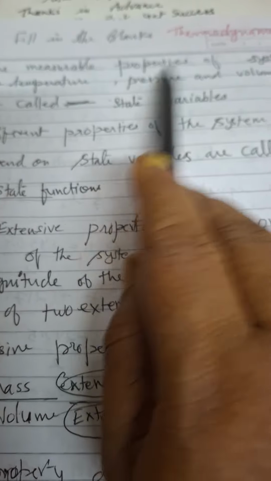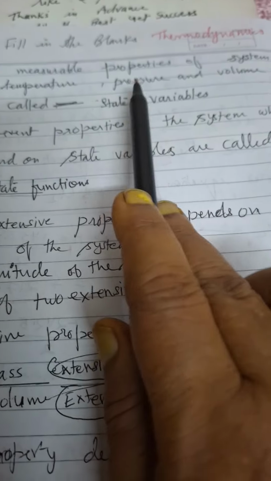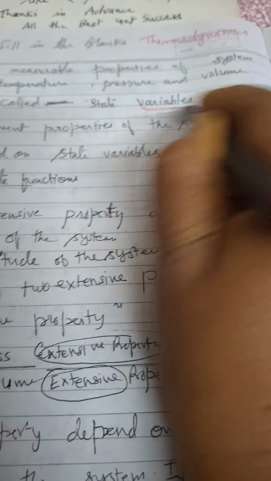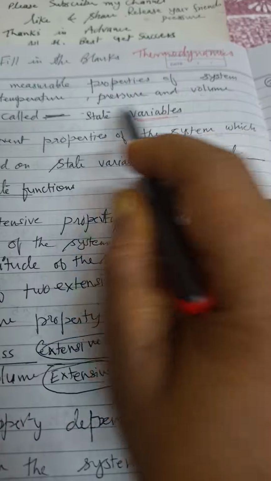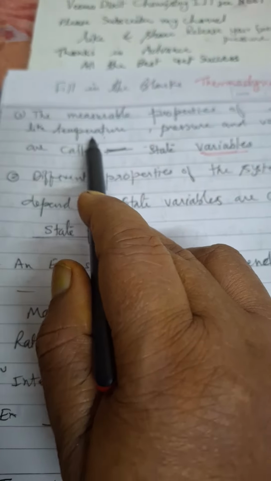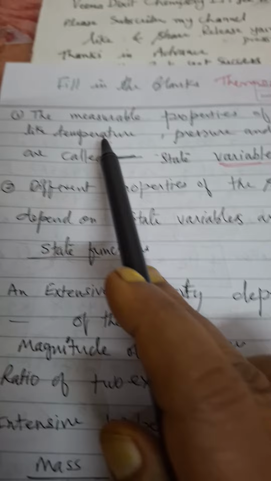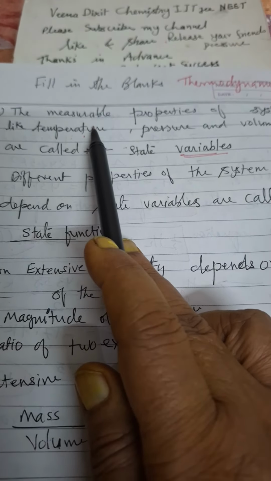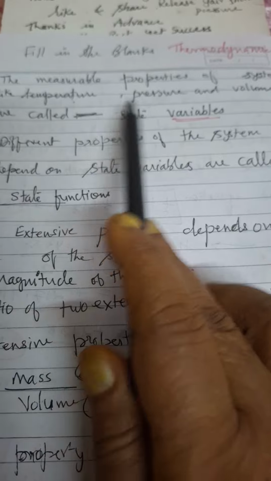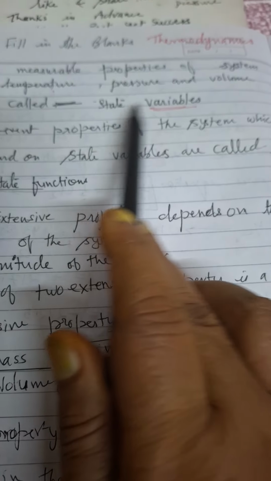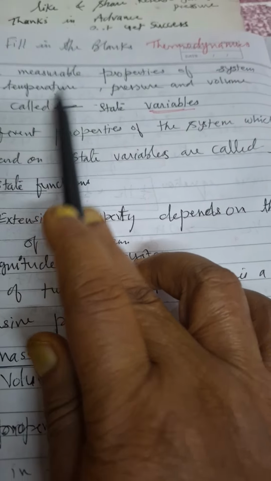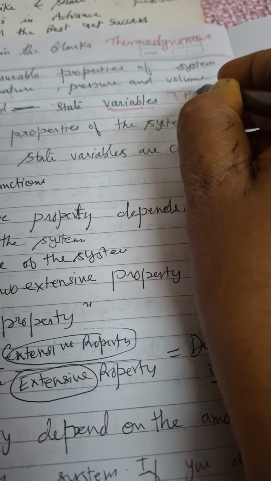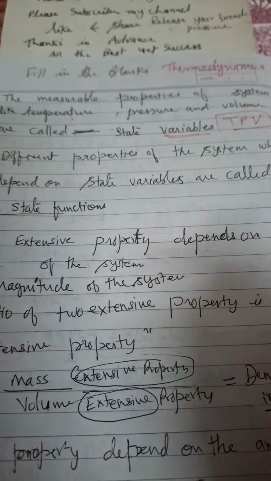The measurable properties of a system like temperature, pressure and volume are called dash. They are state variables. For example, if you change the temperature, water at 0 degree C will become ice. At 100 degree C, it starts boiling and you get vapor, so the state will be changed. That is why we are calling them state variables. So T means temperature, pressure and volume, TPV or any name you can say.